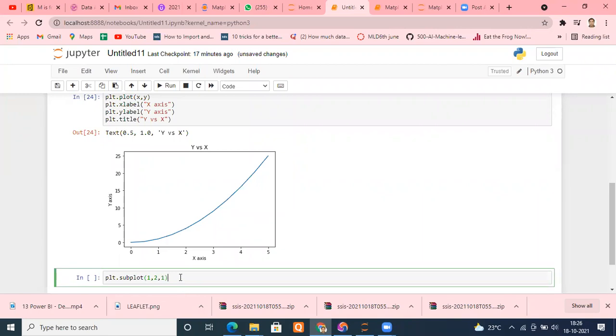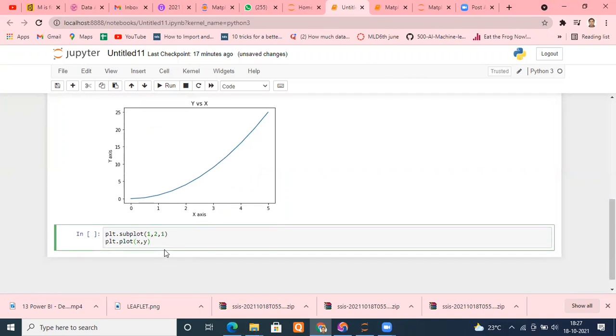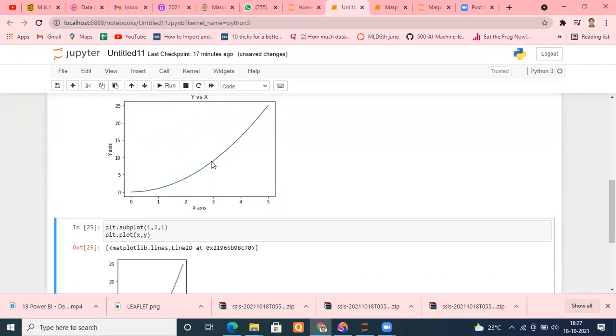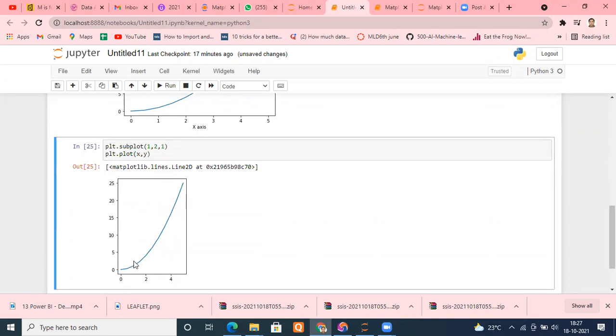Once you have done that, enter and use your plot, whatever your plot was. This was the plot. Take that plot. This way, the first plot will be plotted. If you want to see, I get the first plot here, and now it has been shrunk. Can you see that? This was the above plot, which had a large canvas, but it has been given a smaller canvas because when you put it this way, matplotlib understands that it needs 2 graphs. So let me shrink the graph so that the other graph can come on the same canvas.